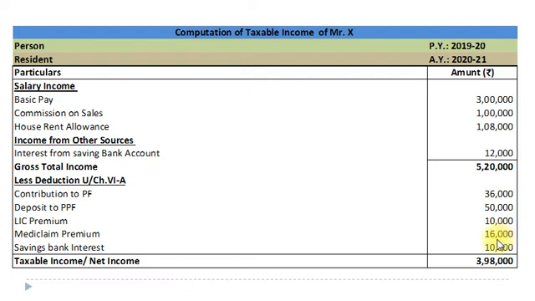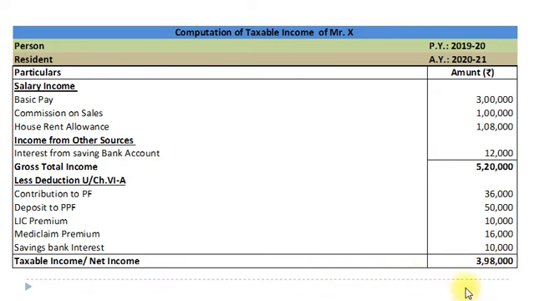And finally, savings bank interest deduction allowed under chapter 6A section 80TTA, maximum rupees 10,000. So from 5,20,000, all these deductions will be made, and we get rupees 3,98,000 as the taxable income or net income of Mr. X for the financial year 2019-20.